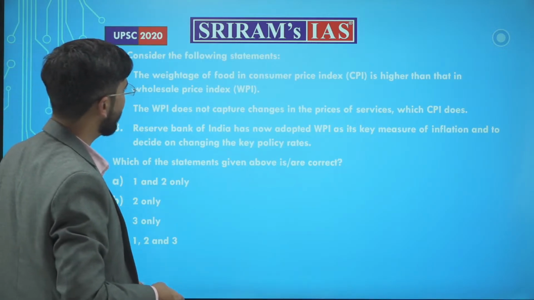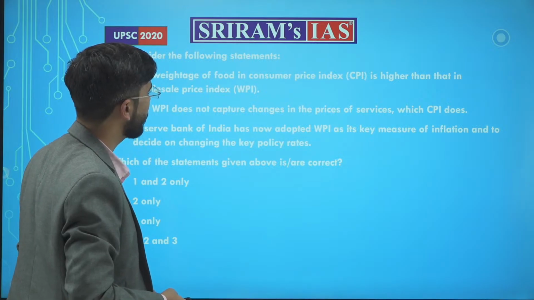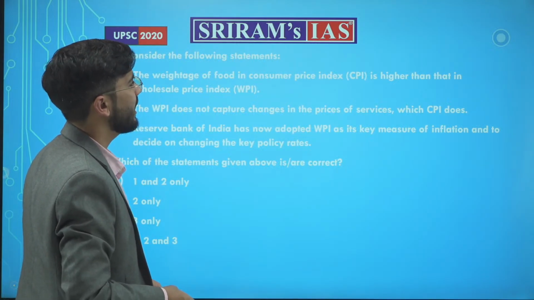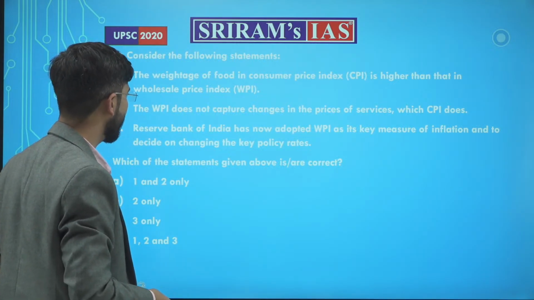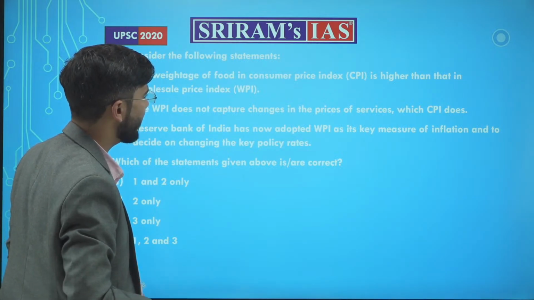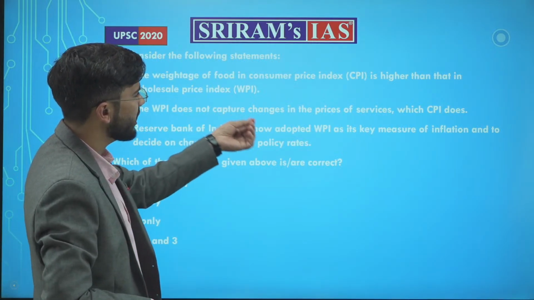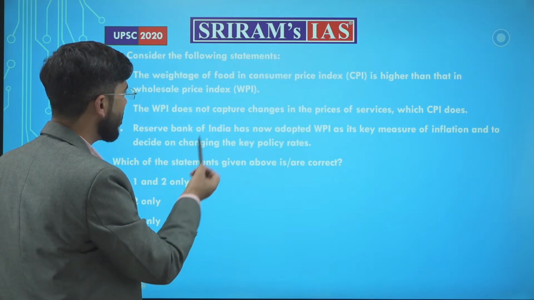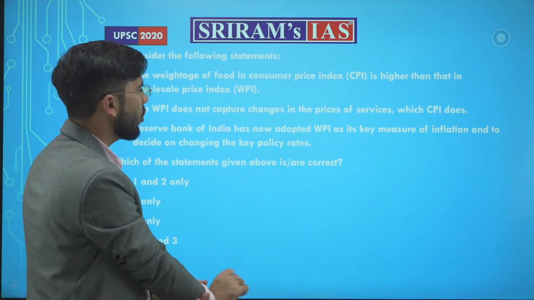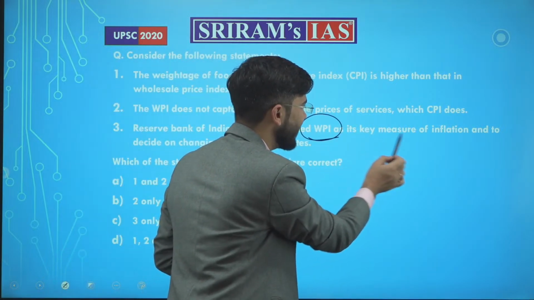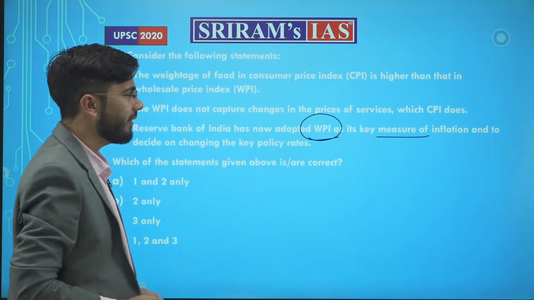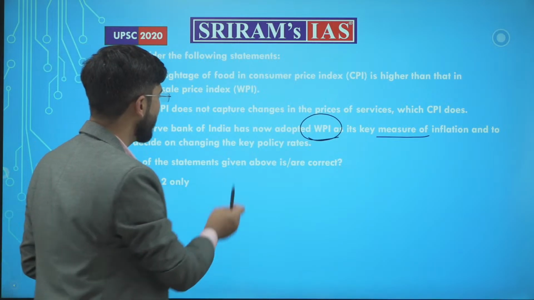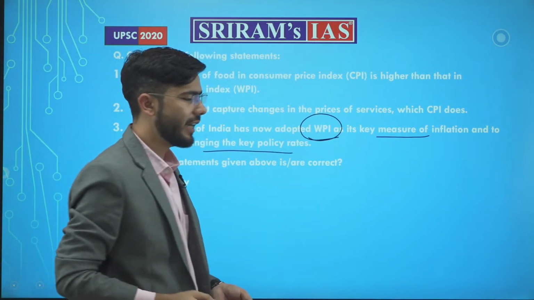Next, consider the following statements. The weight of food in consumer price index is higher than in the wholesale price index. Wholesale price index does not capture changes in the price of services, which CPI does. The Reserve Bank of India has now adopted wholesale price index as its key measure of inflation and to decide on the changing key policy rates.